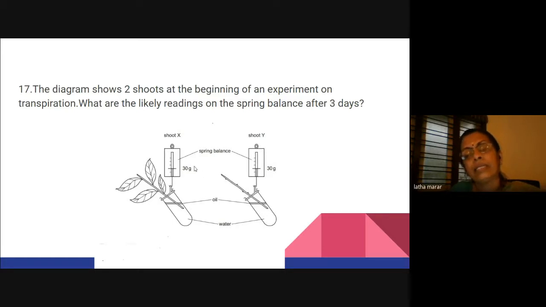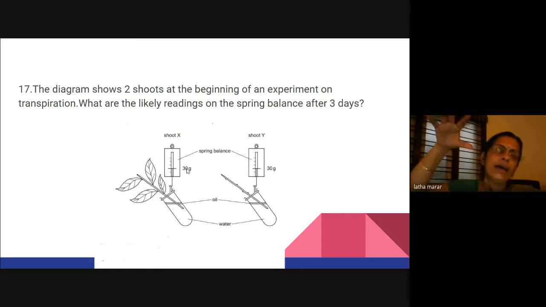Otherwise, there are many other experiments also on transpiration, by showing a tree and the water evaporating from the leaves, with arrow marks. And you can ask them what is the difference in root pressure and the transpiration flow. That is, in a small plant, root pressure; in big plants, transpiration.